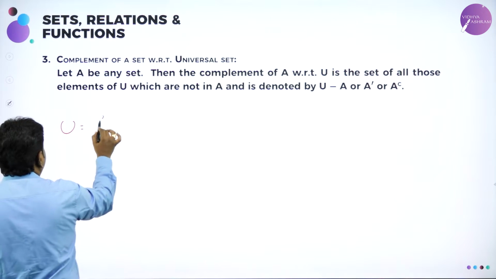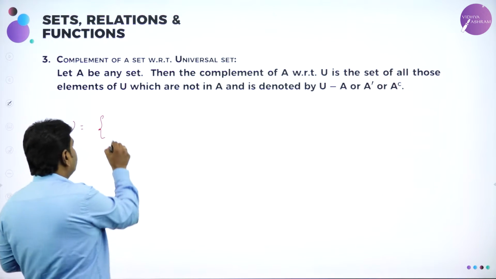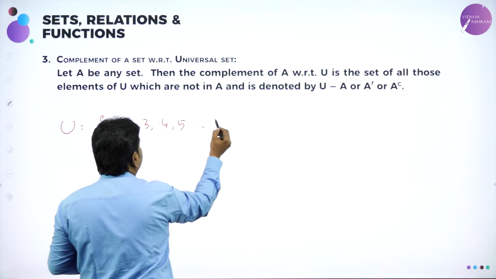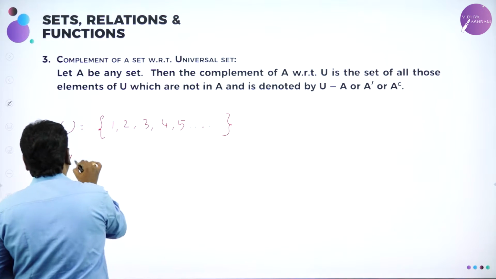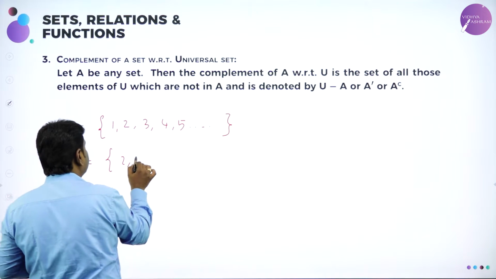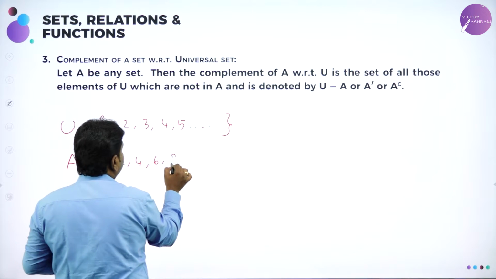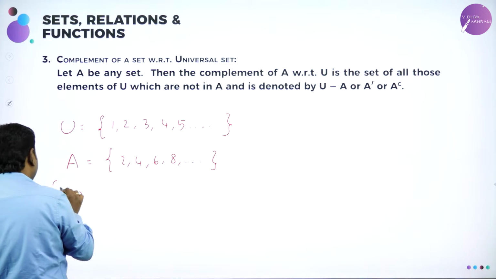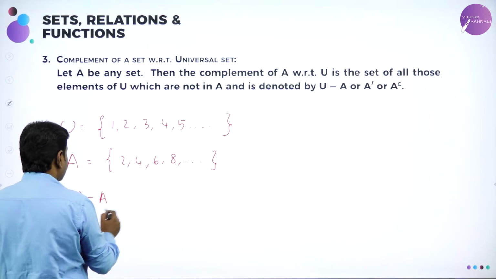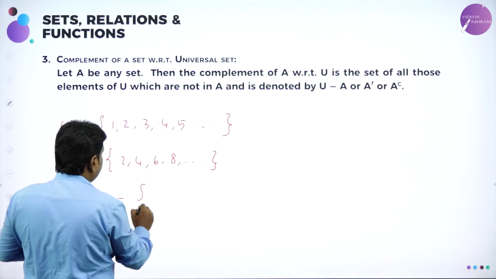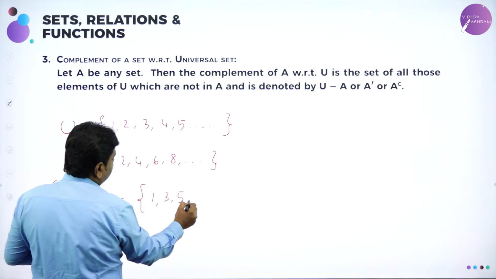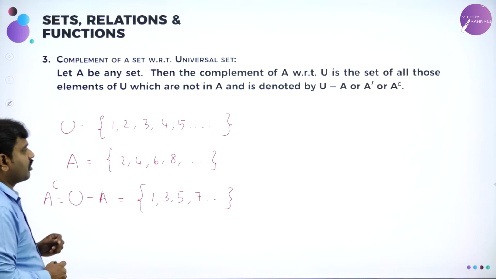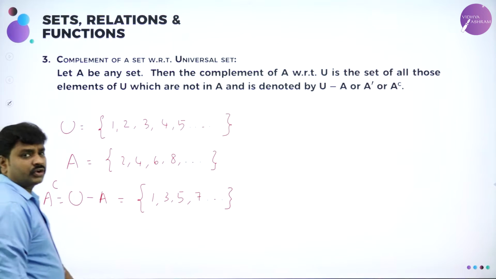U is set of natural numbers. What is U? Set of natural numbers. All of you know what are natural numbers? 1, 2, 3, 4, 5, so on. And A is set of positive even natural numbers. 2, 4, 6, 8, so on. So now if I ask you to find A complement, U minus A gives you what? From U, remove all the even numbers. When you remove all the even numbers, you will get all odd numbers, 1, 3, 5, 7, so on. So in infinite sets also I can form. I hope all of you understood what is complement.